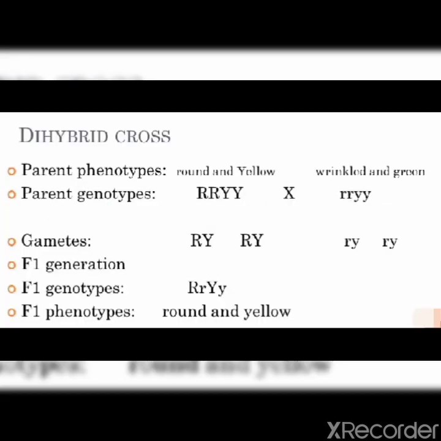Now after this, Mendel did not stop here. Earlier he was studying only the monohybrid cross, that is, the inheritance of only one trait in every generation. But then what did he do? He thought to start studying dihybrid crosses. He studied two types of traits together in one cross, and he tried to understand how two different characteristics are inherited or passed from one generation to another.